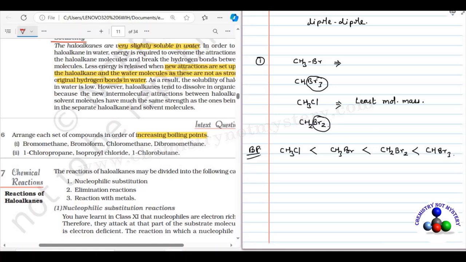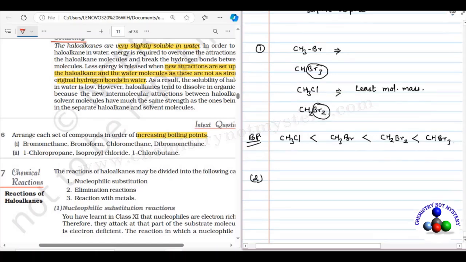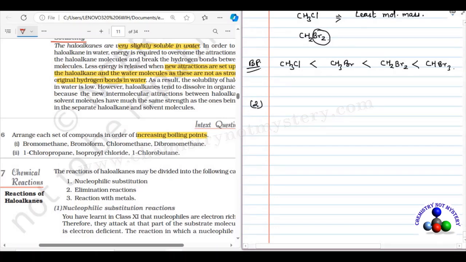Now come to the second question: 1-chloropropane, then isopropyl chloride, then 1-chlorobutane. So let's draw the structure of these molecules. First one is 1-chloropropane, CH3, CH2, CH2, and it is bonded with chlorine.